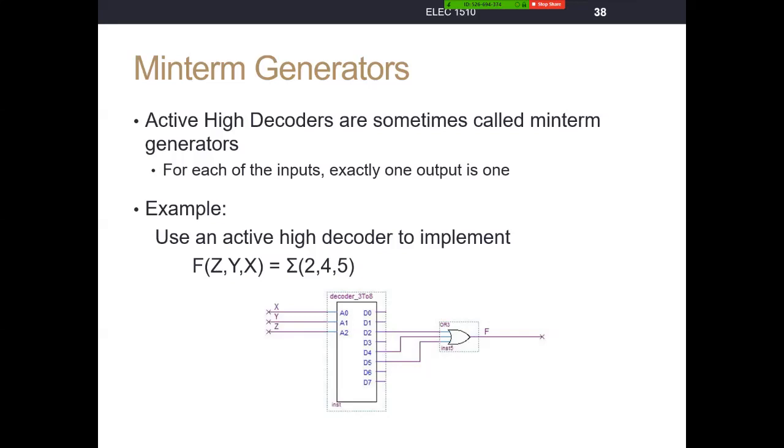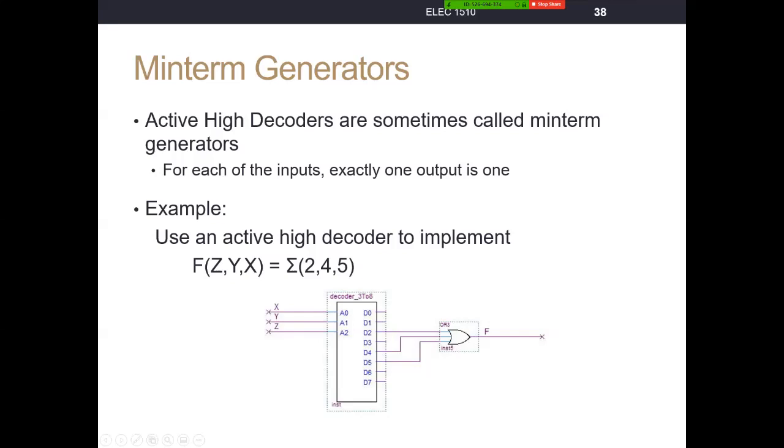Very similar then to solving for minterms in the truth table and generating minterms, right? Because we know that these outputs tell us what the input value is. So here, if we have a function of z, y, and x, where z is our most significant bit and x is our least significant bit, that is a function of 2, 4, and 5. This tells us which minterms generate 1s. We know that every other input in the circuit should generate a 0.